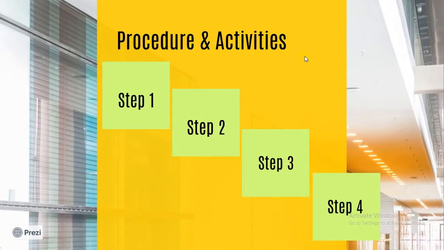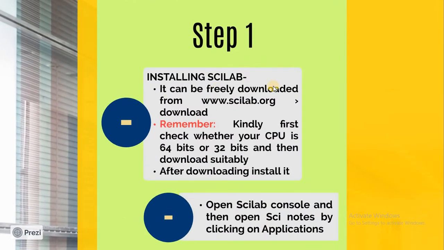Next, we'll take the procedure and activities for performing the experiment. So the first and foremost step is the installation of Scilab. Because we are performing this experiment for the very first time, we'll be needing to install Scilab. Scilab can be easily installed from this site that I have shown here, www.scilab.org, and it is very simple to download. Simply you have to click on the download and it starts downloading.